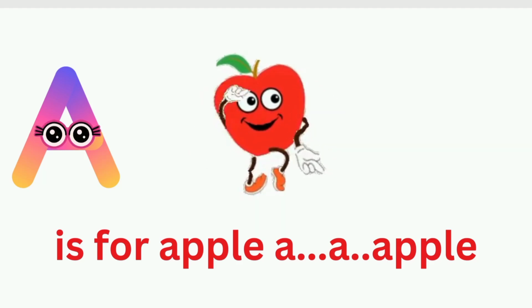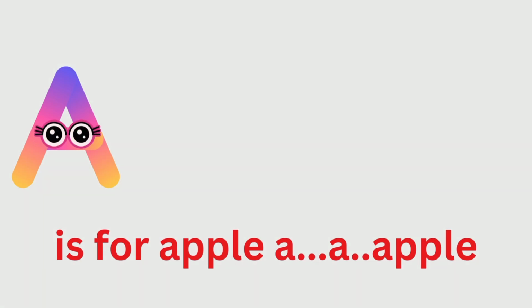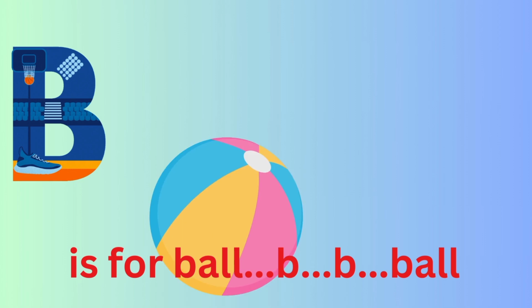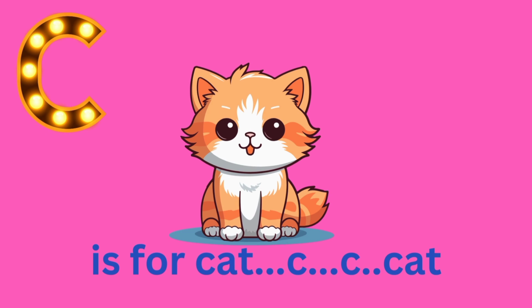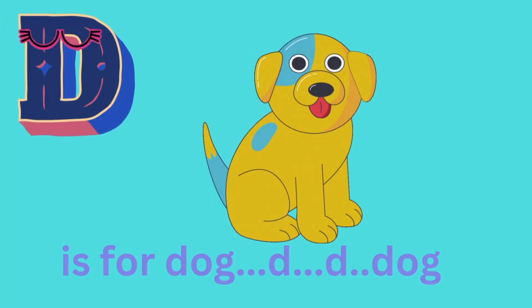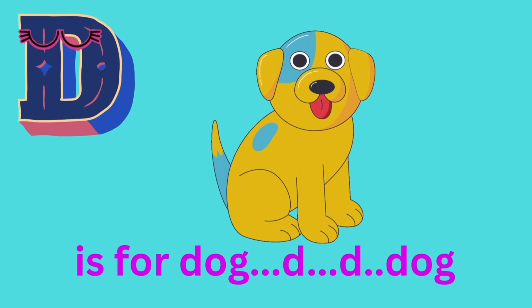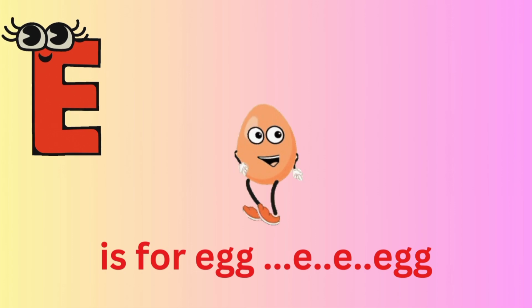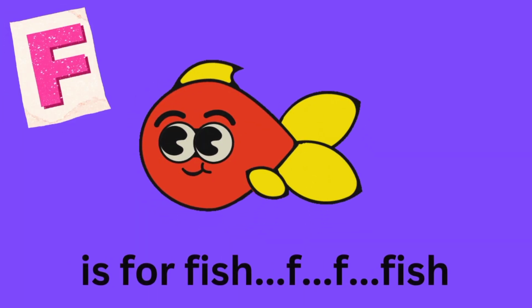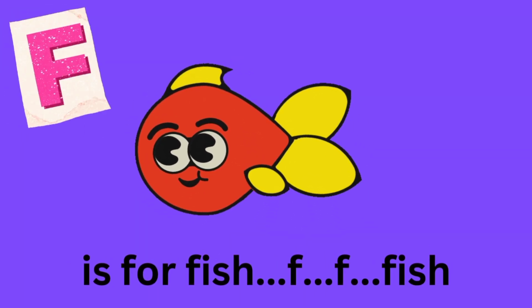A is for apple. Apple. B is for ball. Ball. C is for cat. Cat. D is for dog. Dog. E is for egg. F is for fish.